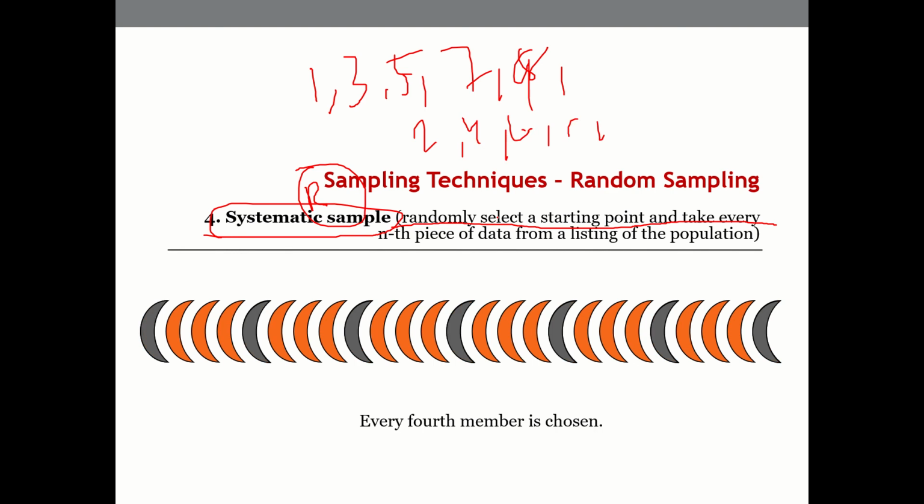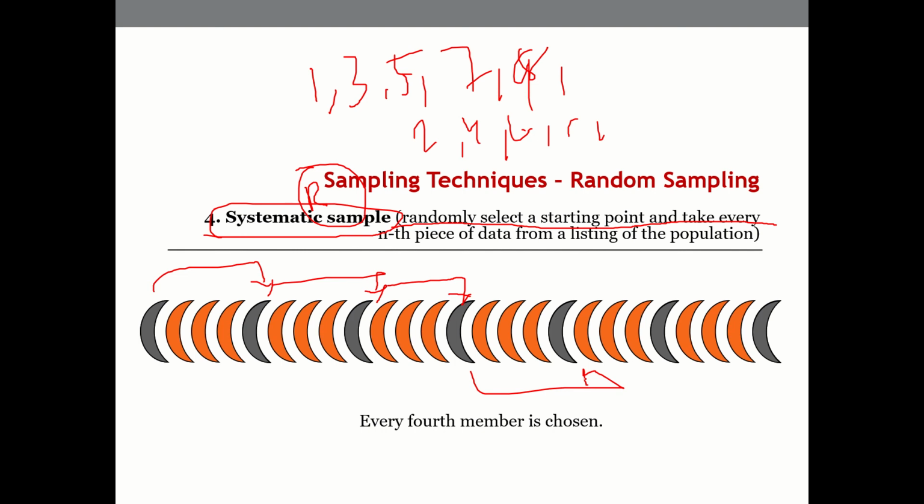Or every fifth or every fourth person is taken, or every fourth house is selected for the survey. It is not purely random, it is systematic random. This is also acceptable in some kinds of experiments. It all depends on the question that we ask.